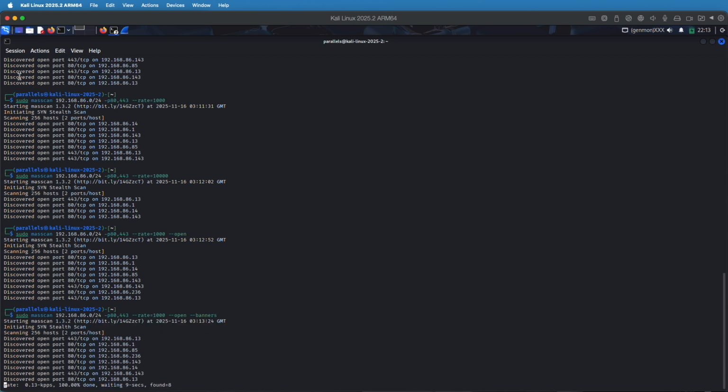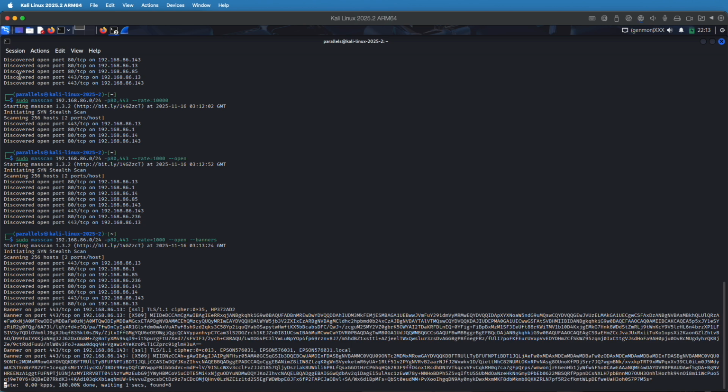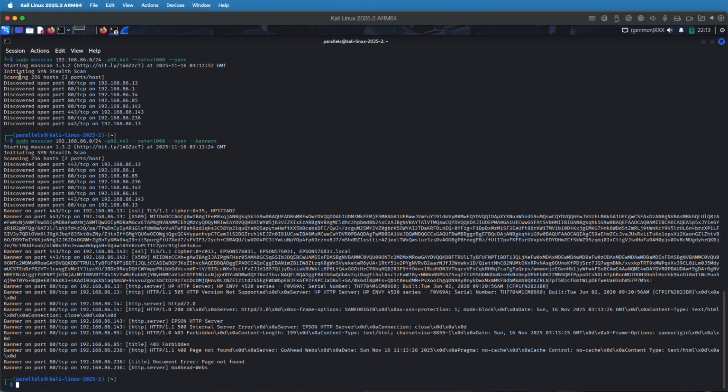Let's see if it finds any banners. All right, starting to pull some banners down. We can see that it found a couple of HTTP servers. It did find a print server, an HP series printer. And yes, that's some stuff we can go off of to probe.